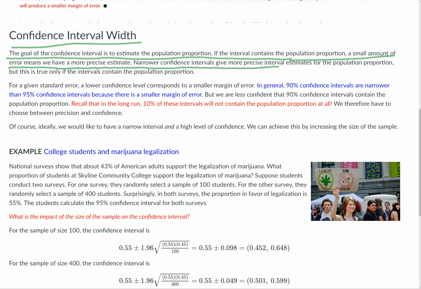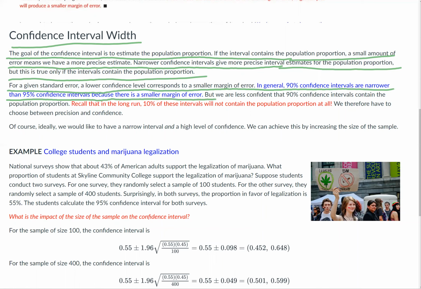Narrower confidence intervals give more precise interval estimates for the population proportion, but this is only true if the intervals contain the population proportion. For a given standard error, a lower confidence level corresponds to a smaller margin of error. In general, 90% confidence intervals are narrower than 95% confidence intervals because there is a smaller margin of error. We are less confident that 90% confidence intervals contain the population proportion. Recall that in the long run, 10% of these intervals will not contain the population proportion at all.